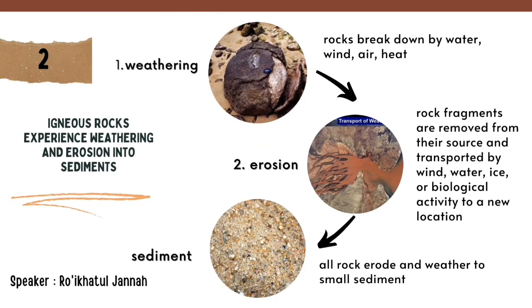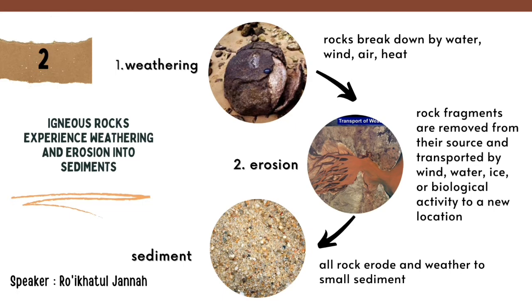Step 2. Igneous rocks experience weathering and erosion into sediments. After magma crystallization, the second process in the rock cycle is rock weathering. This process occurs when igneous rock undergoes weathering due to the influence of various things over time. Igneous rocks that are on the Earth's surface undergo weathering more quickly because they are often exposed to rain, wind, and hot sun.